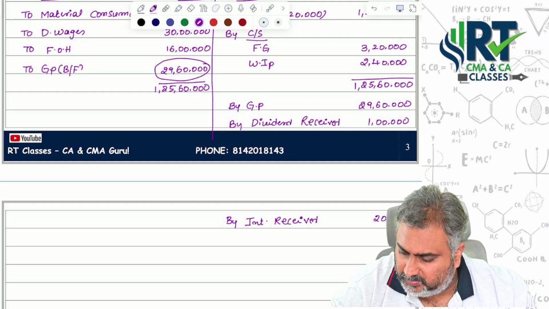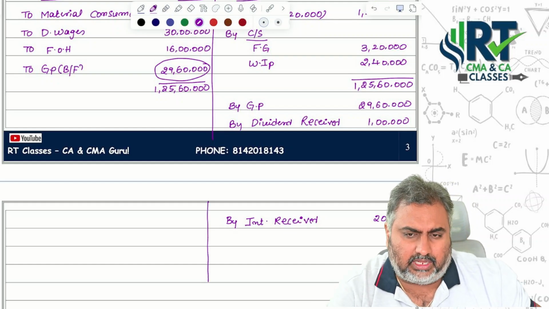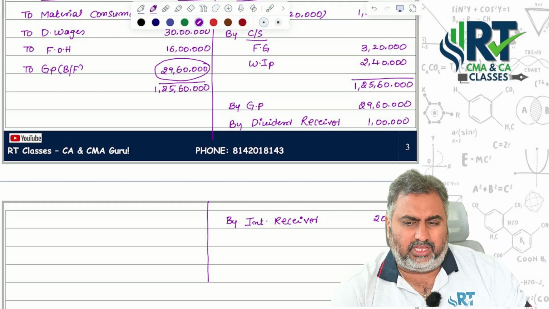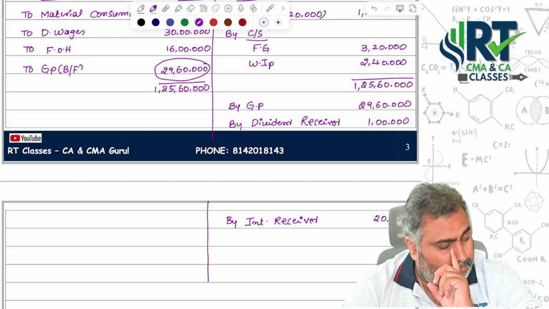Now it's very easy to prepare the profit and loss account, because you're all aware of how to prepare a P&L account.